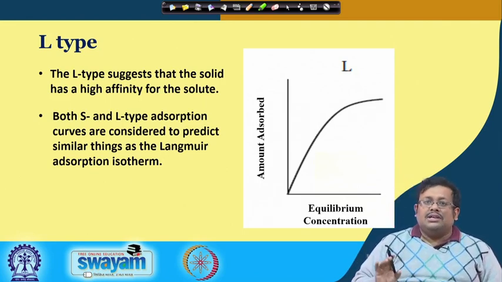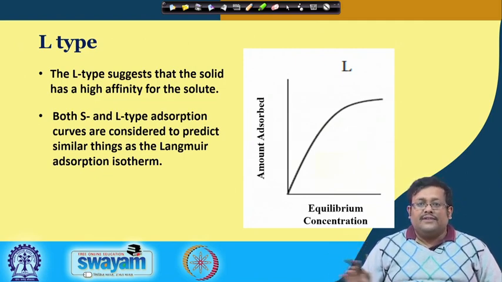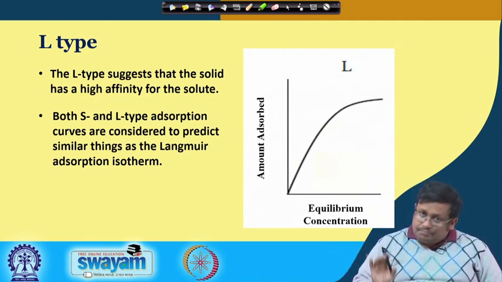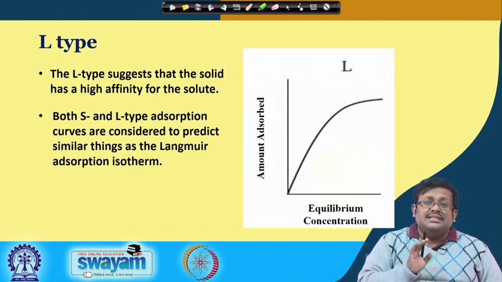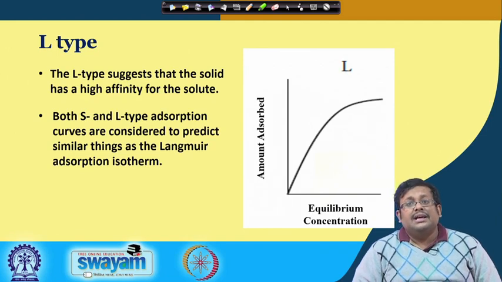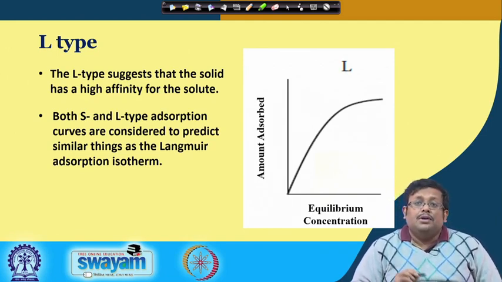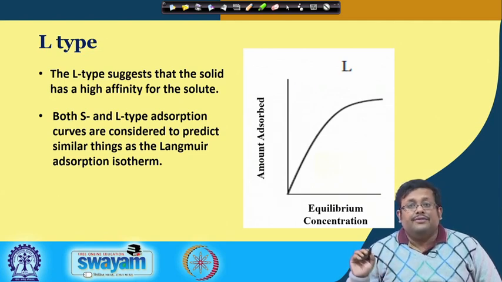We will cover the Langmuir adsorption isotherm when we discuss the different statistical models of adsorption isotherms later on. But just remember that these S type and L type adsorption curves are considered to predict similar things as the Langmuir adsorption isotherm. So, again, S type when the solid has high affinity for the solvent, and L type when the solid has high affinity for the solute.